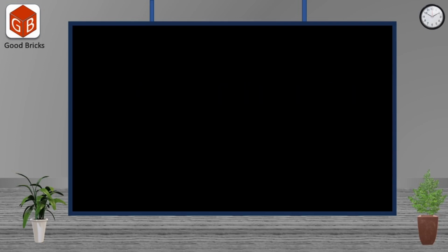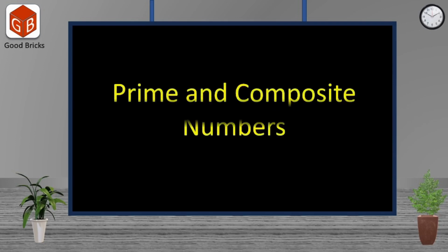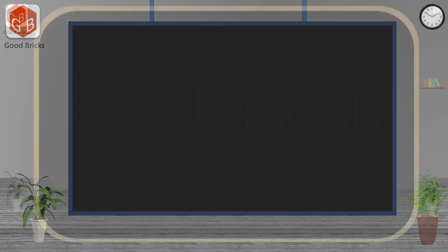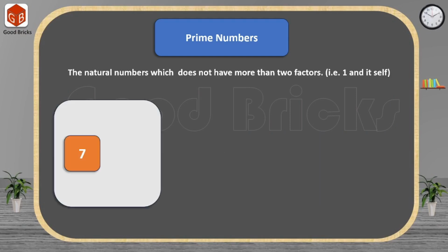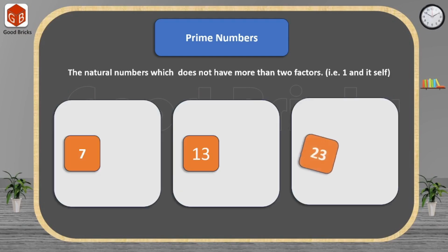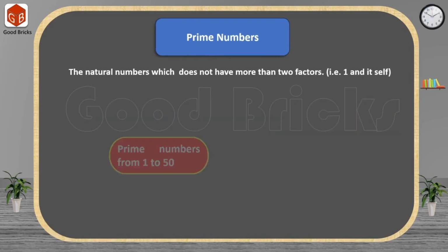Let us quickly recall your previous classes knowledge. What is that? Prime and composite numbers. See here on the screen, we have provided three different numbers: 7, 13, 23. If you observe their factors, 7 has 1 and 7, 13 has 1 and 13, 23 has 1 and 23. It means these three numbers are having 1 and itself as factors. So the numbers which are having exactly two factors, 1 and itself, are called prime numbers.